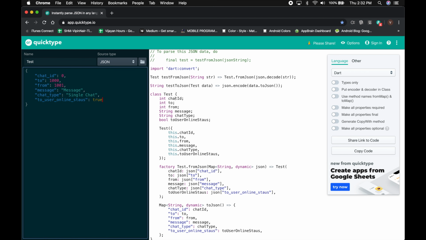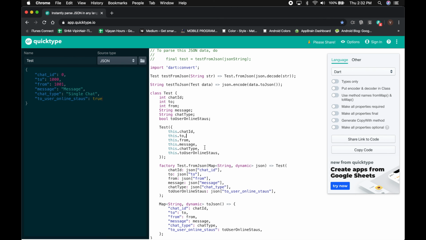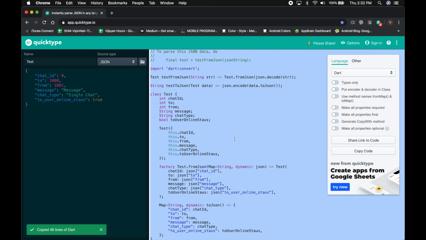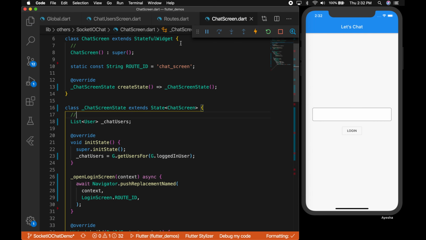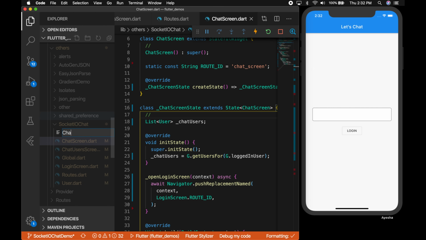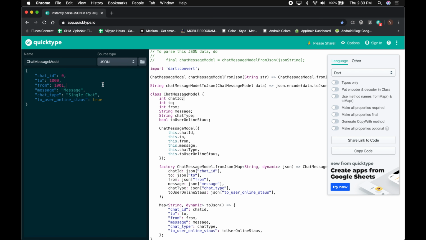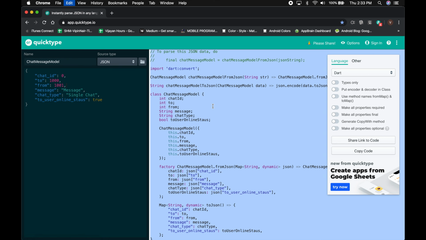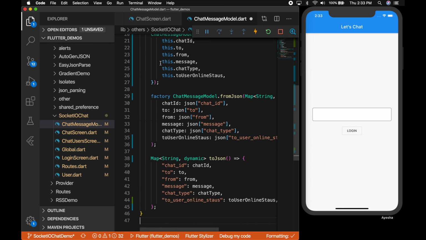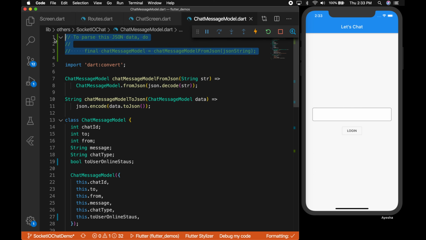In this tutorial we'll be seeing single chat. Okay, so on the right side you can see the model is generated. Let's copy that and create a new file. I'm going to name it chat message model dot, and let's change the model name as well here. Okay, let's copy that, paste it. Okay, now we have the model.